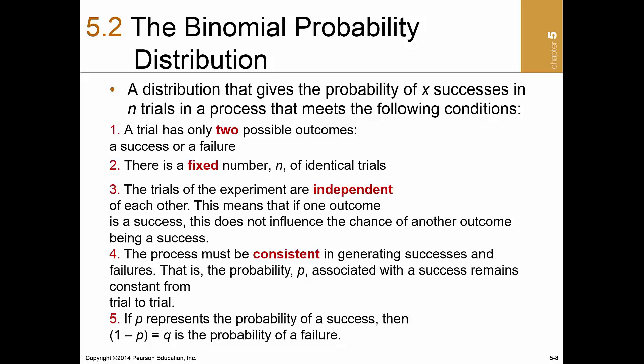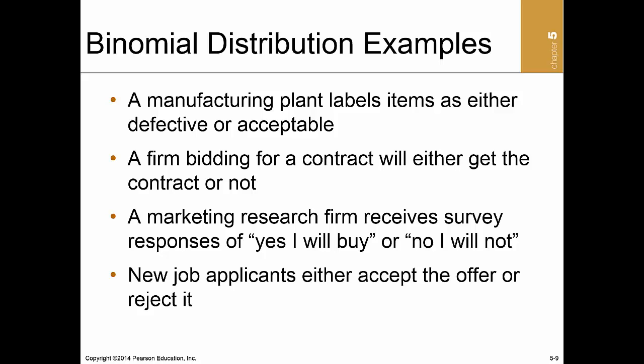The first theoretical probability distribution we will consider is the binomial distribution, which describes a process whose trials have only two possible outcomes. The physical events described by this type of process are widespread. For instance, a quality control system in a manufacturing plant labels each tested item as either defective or acceptable. A firm bidding for a contract either will or will not get the contract. A marketing research firm may receive responses to a questionnaire in the form of "yes, I will buy" or "no, I will not buy." The personnel manager in an organization is faced with two possible outcomes each time he offers a job. The applicant either accepts the offer or rejects it.